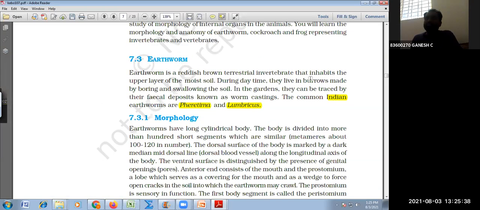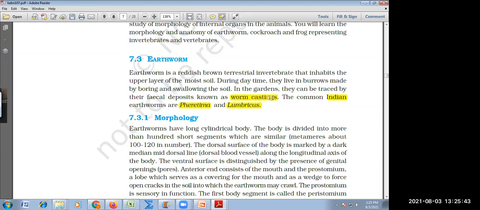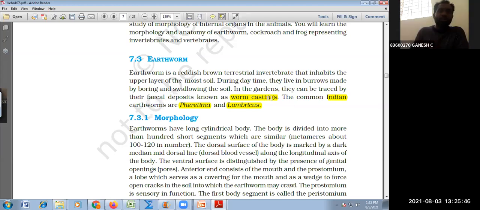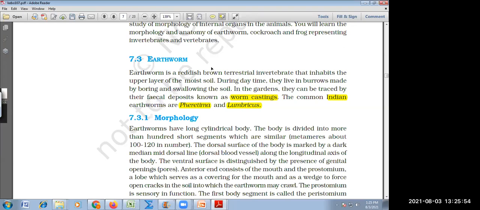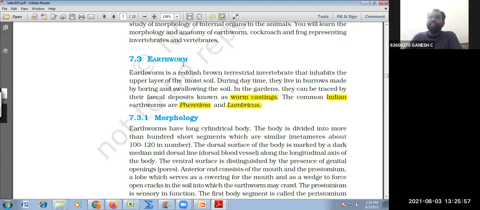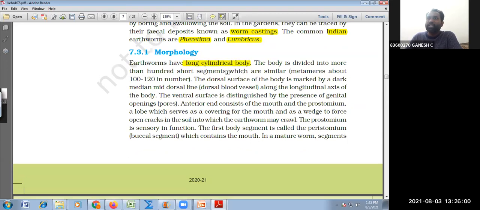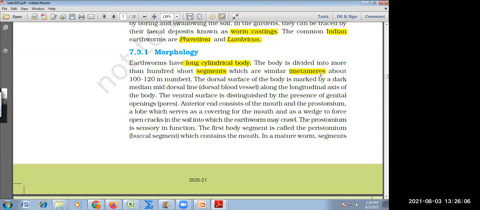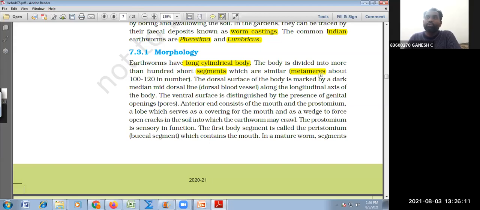Okay, so they are generally burrowing. How do you detect the earthworm location? By worm castings. Next, morphology. What is morphology? Study of external structures. So it is a long cylindrical animal which is segmented. Segmentation is seen only in 3 phyla of the animal kingdom: Annelida, Arthropoda, and Chordata. These segments are called metamers.